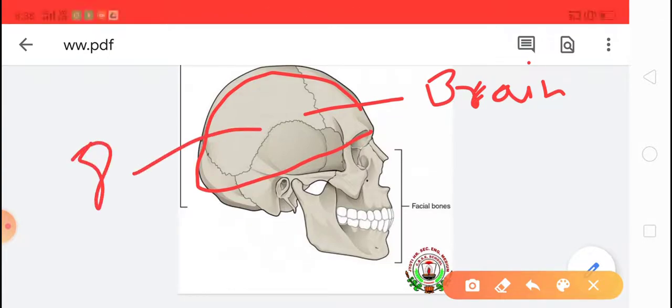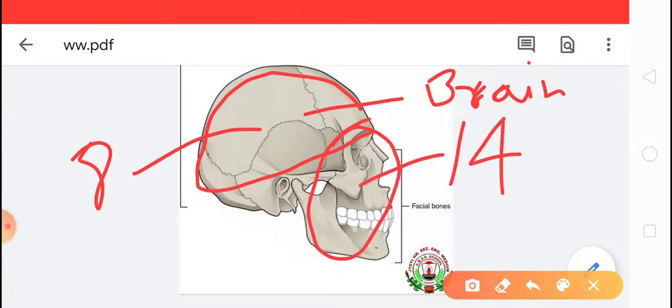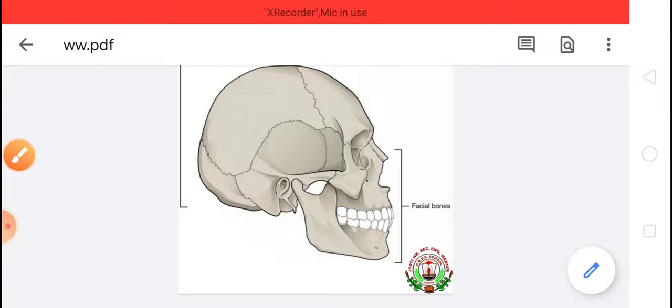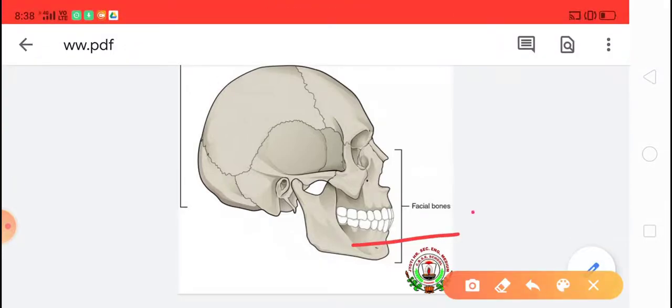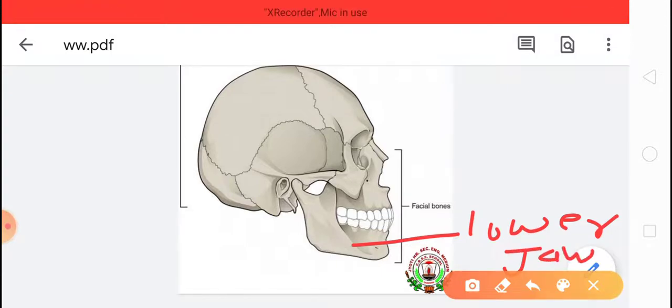How many bones are present in the facial bones? 14 bones are present in our facial bones, and only one bone in our skull is movable, and that bone is the lower jaw. Our lower jaw is the only movable bone. The eye socket protects our delicate eyes. And that's all about the skull.